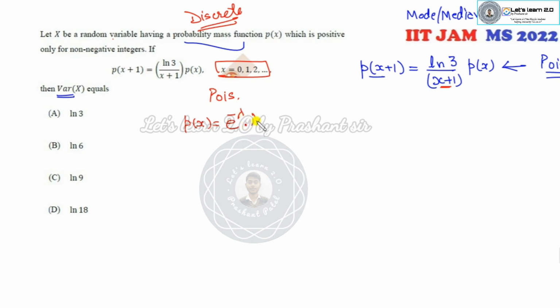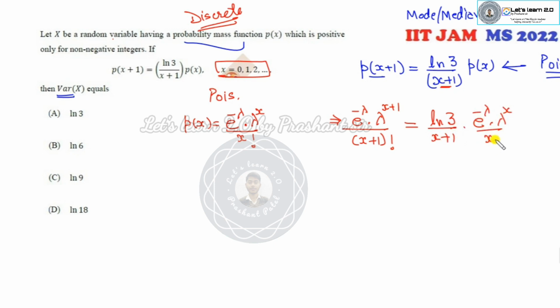So if I simply choose e raised to power minus lambda, lambda to the x over x factorial, and substitute here, you can see lambda raised to power x plus 1 divided by x plus 1 factorial, over e raised to power minus lambda lambda to the x over x factorial.